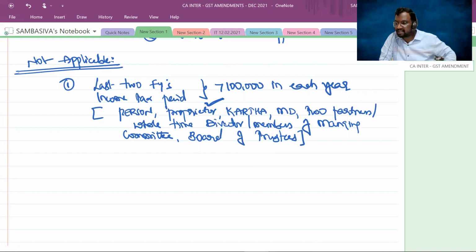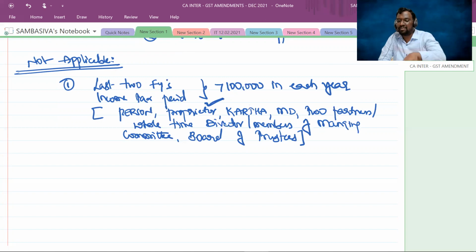But if you satisfy this criteria, like during the previous years 2019-20 and 2020-21, which at present are the last two financial years, if you paid income tax of more than 1 lakh in 2019-20 and more than 1 lakh in 2020-21, now for you, this Rule 86B provision is not applicable.